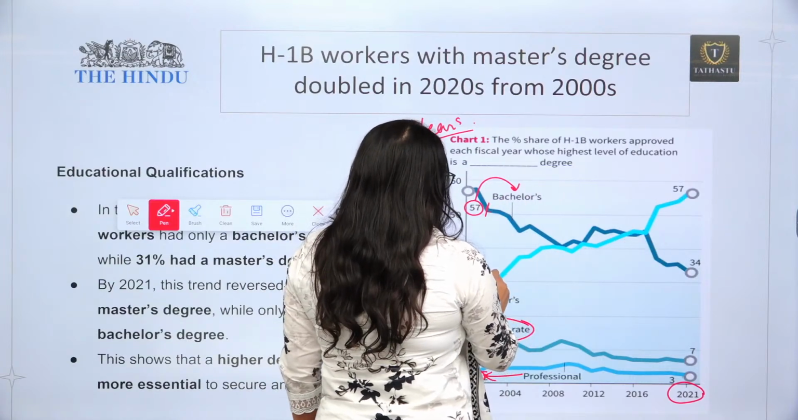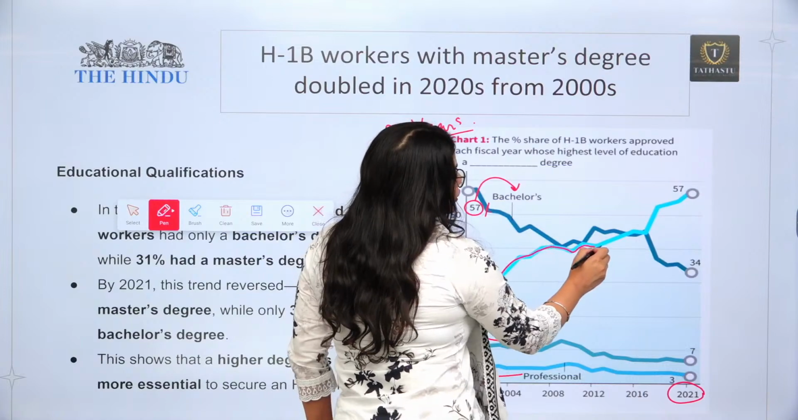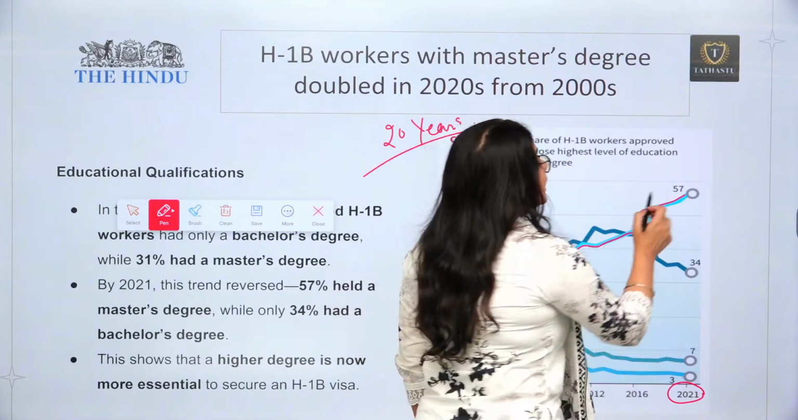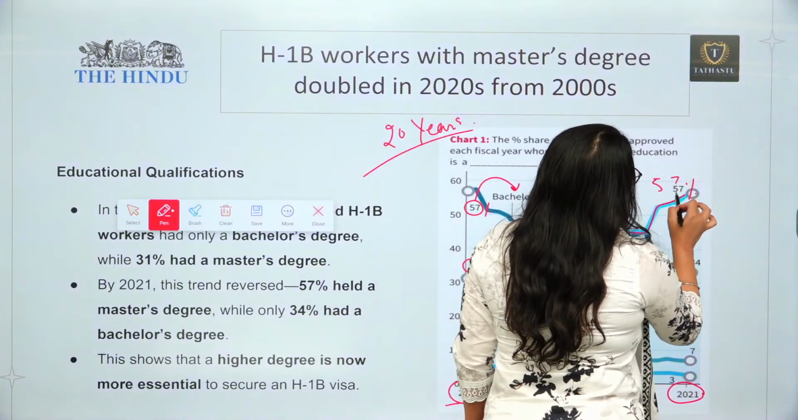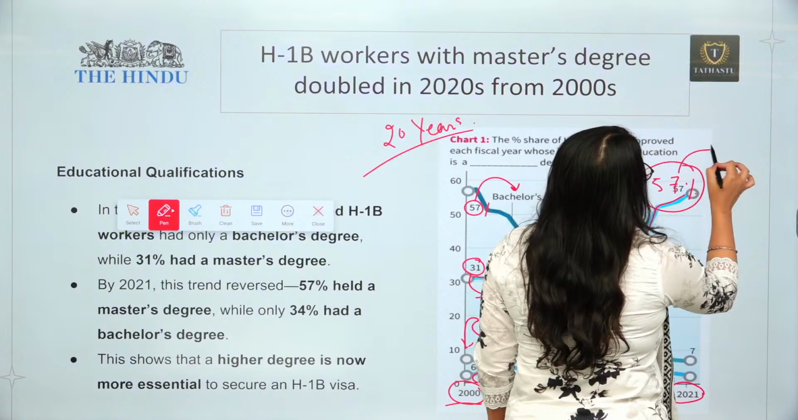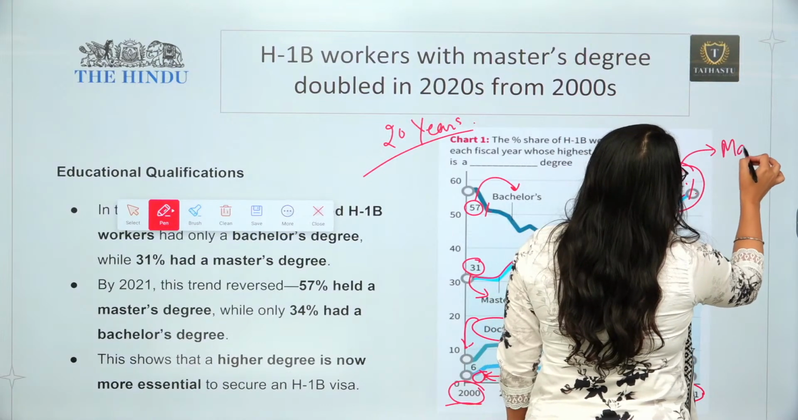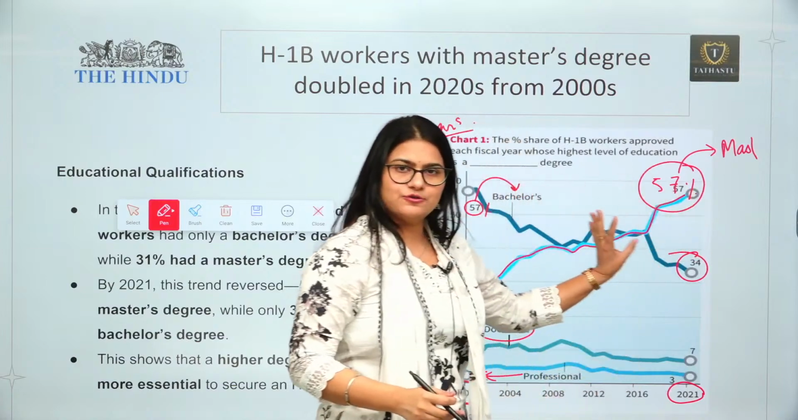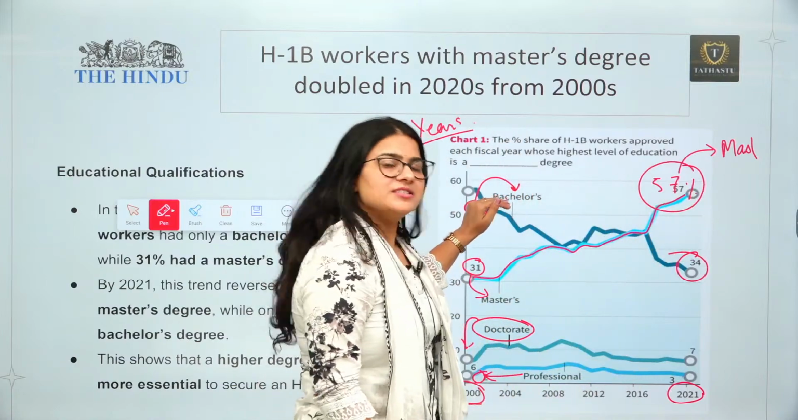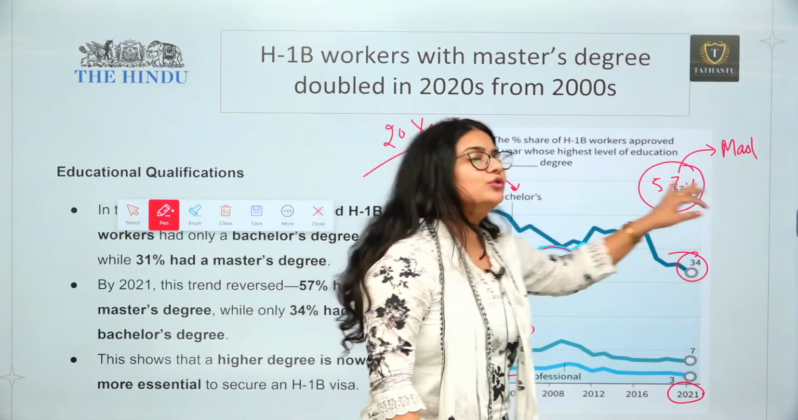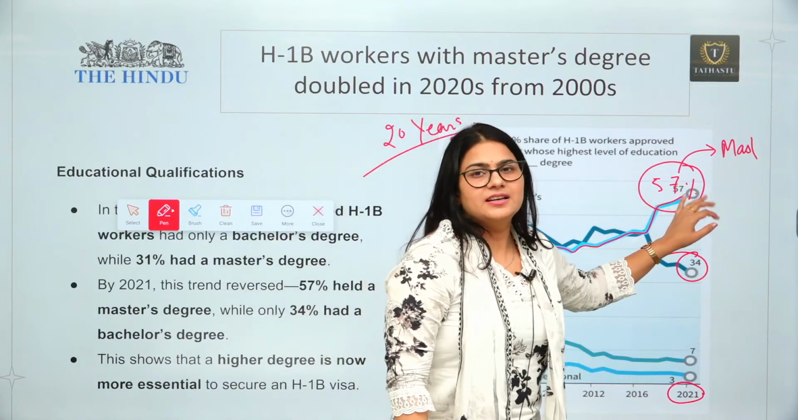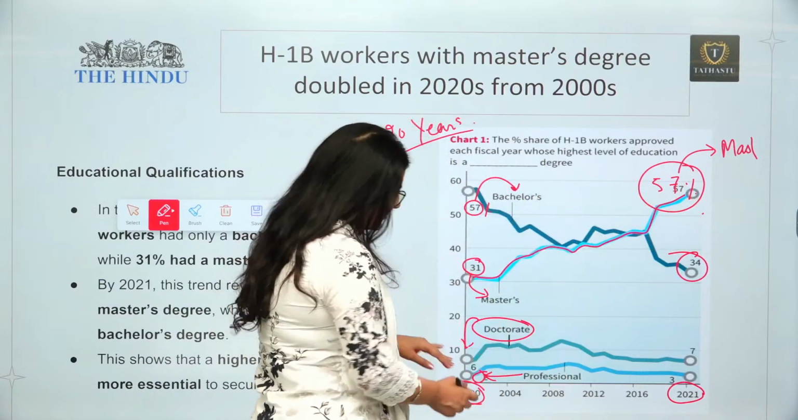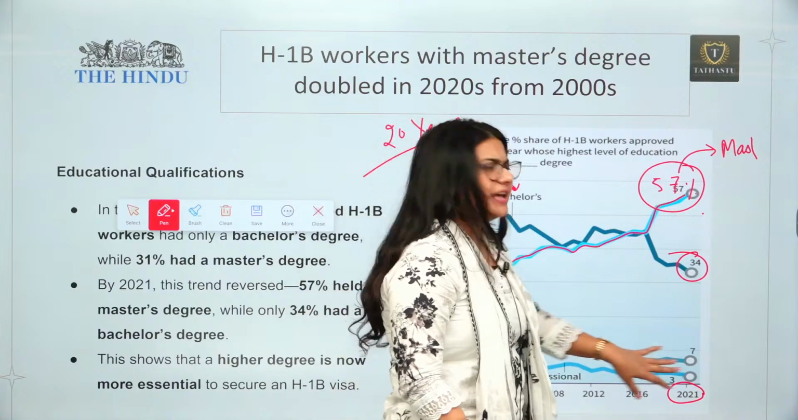The number of people with master's degrees actually got more H1B visas with time, and in 2021, 57% of visas are going to those people who have done masters, and only 34% to bachelors. It has reversed. Earlier, the bachelors were getting more H1B visas, but now the postgraduates are getting more. Obviously, with doctorate and professional, the data has not changed much.